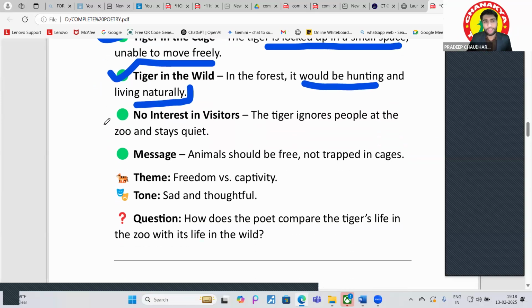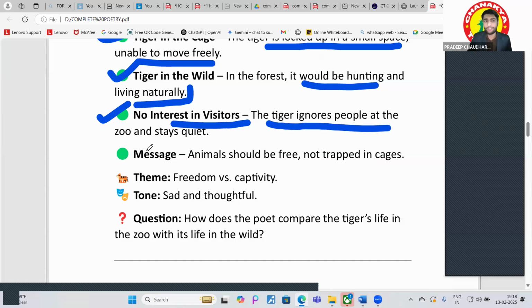Yes. Now, after that, there is another point, that no interest in the visitors. So he doesn't care about the people. Why will he care about the people who are coming to see him, right? Who is coming to look at him? Why will he take interest in all these things, right? He doesn't have any interest in those visitors that are coming to see him.